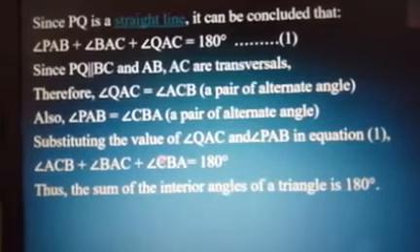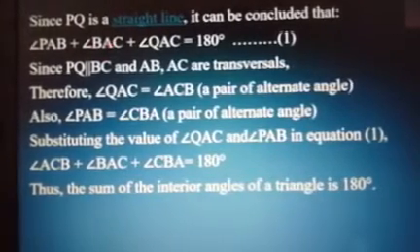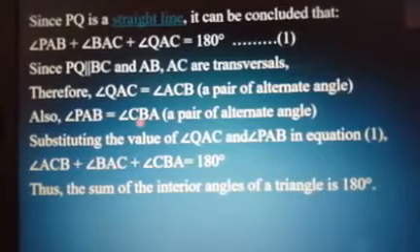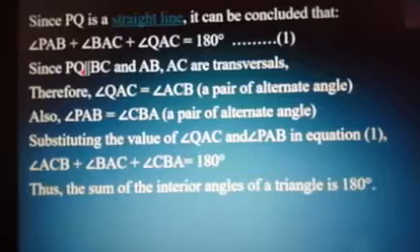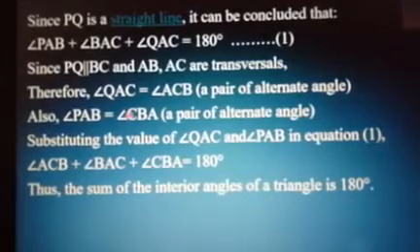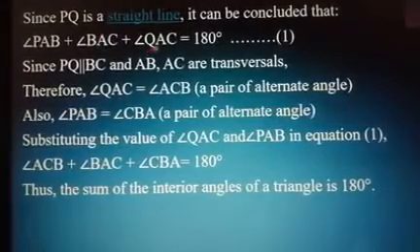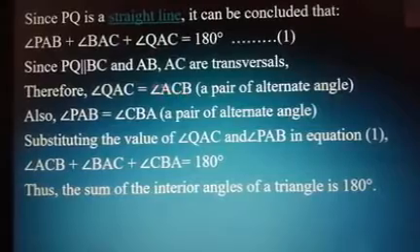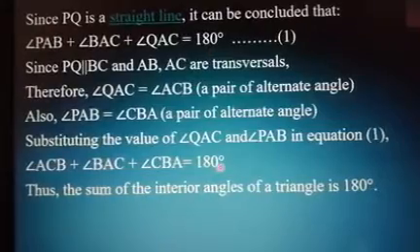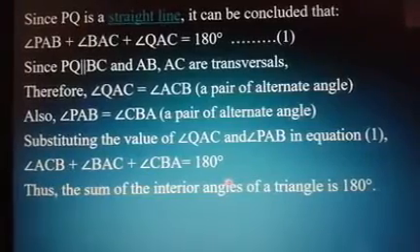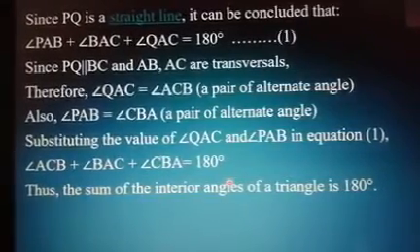Now observe it carefully. This is a result that is known to us. In place of PAB, I'm going to write CBA or ABC. In the second case, BAC I'm going to write as it is. In place of QAC, I can write ACB. When you replace that, I'm writing 180, and when you look at this, it is nothing but angle A plus angle B plus angle C, which is equal to 180 degrees. Therefore the sum of interior angles of a triangle is 180 degrees.